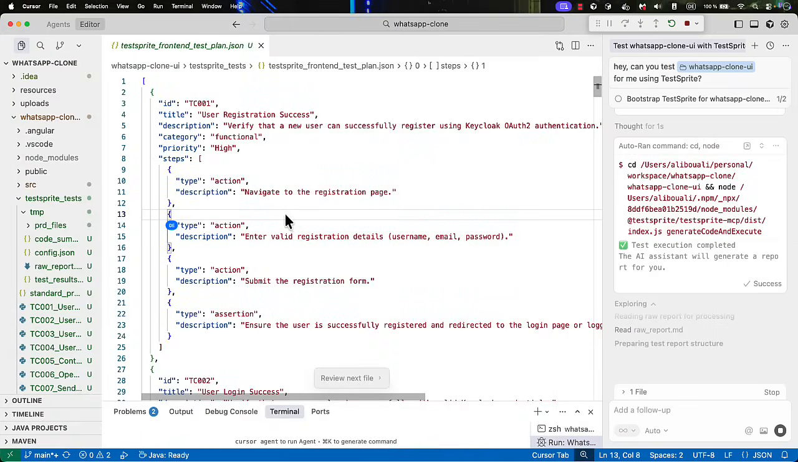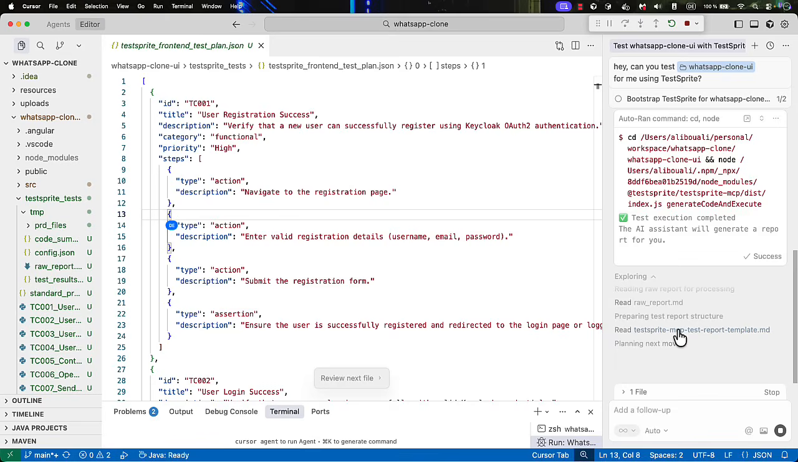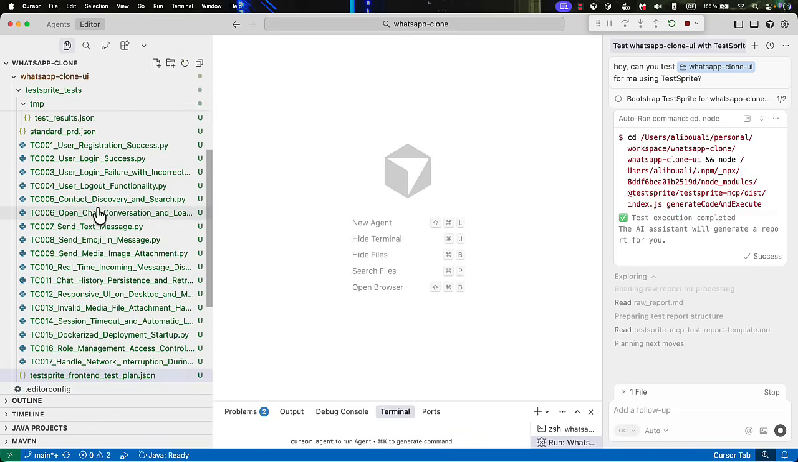So now we see that test execution completed. The AI assistant will generate the report for you. So now it's generating a report. We have a raw report.md, and then it will generate another HTML file. But before jumping there, let's see what was generated by TestSprite.